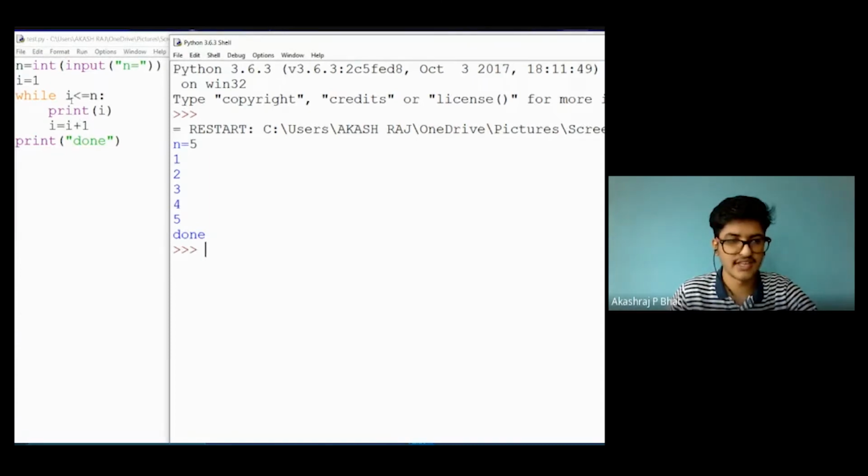Again, it will check whether 5 is less than or equal to 5. As the condition is true in while, it will print 5. And now i becomes 6. It will check whether 6 is less than or equal to 5. As the condition is false, the entire while loop stops there, and the print done statement, which is outside the while loop, will get executed. So that is regarding while. I hope you understood this.